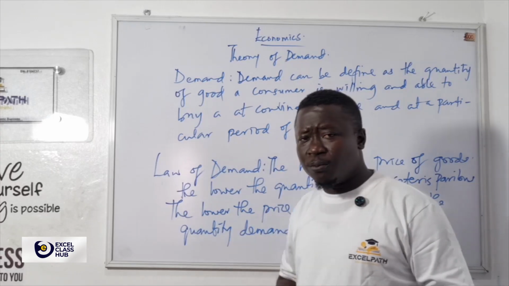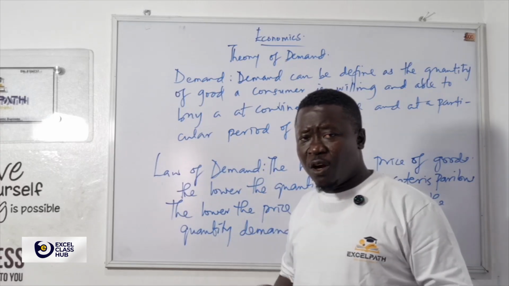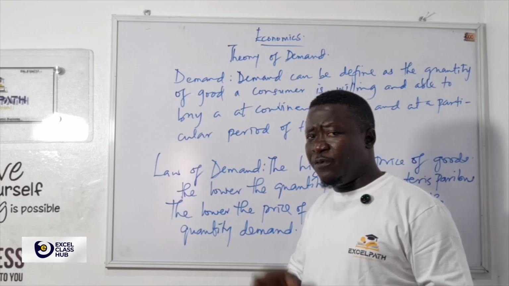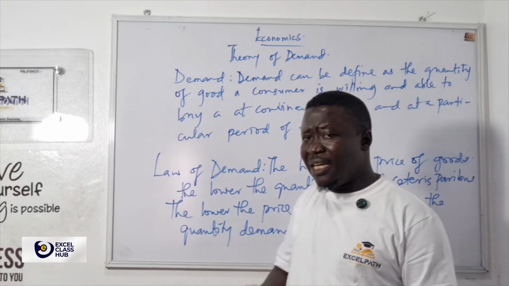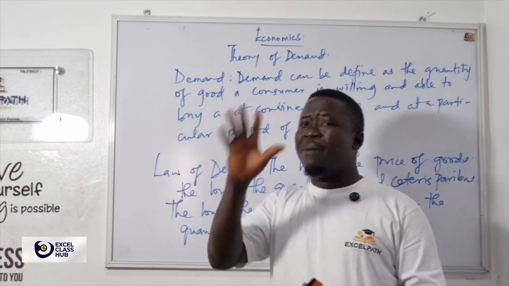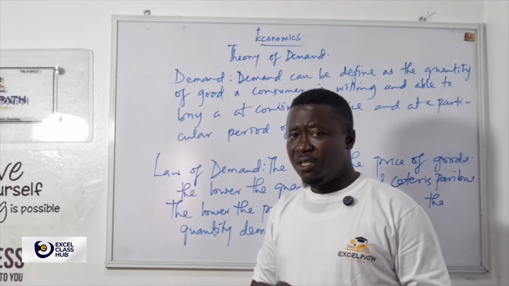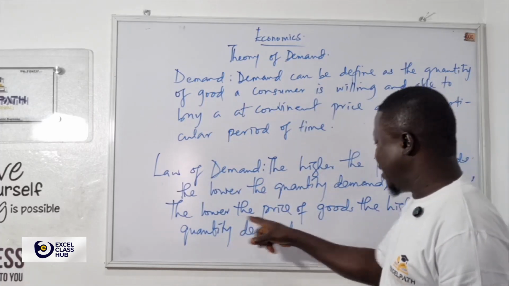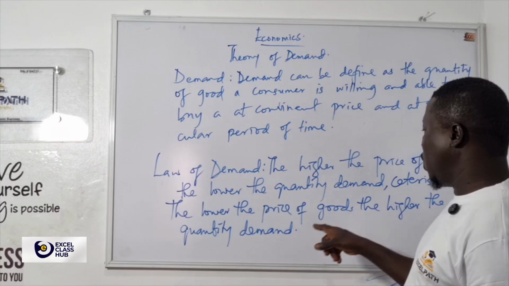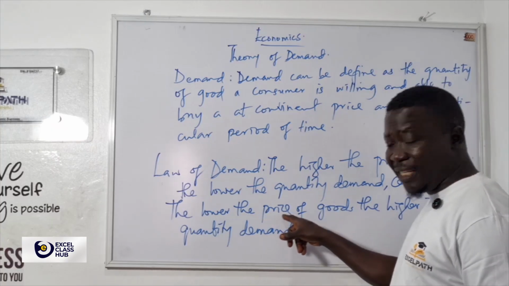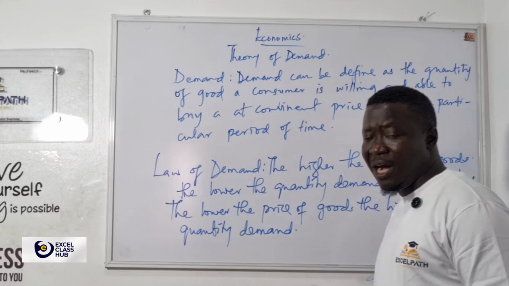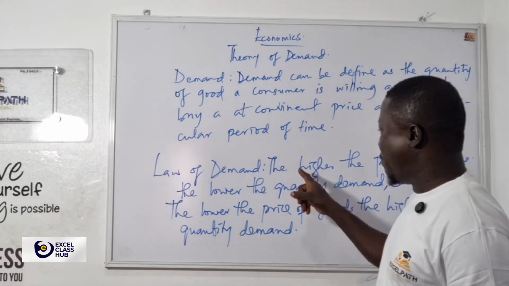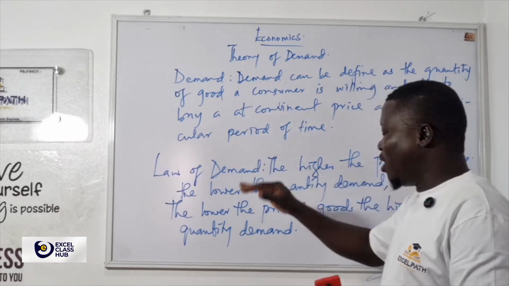But let's assume I was told the phone is now 200 naira. It means with 1,000 naira I can buy 5. Look at what happened there. The lower the price leads to the higher quantity demanded, because when the price was higher, I could only buy less.